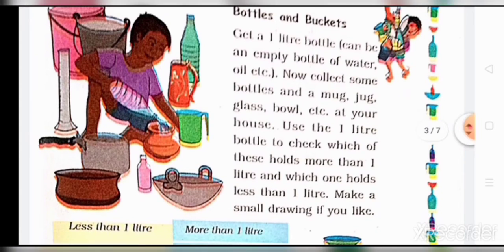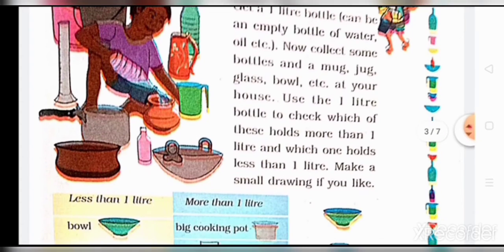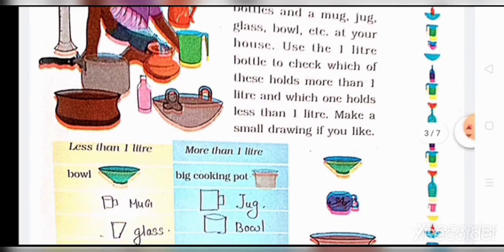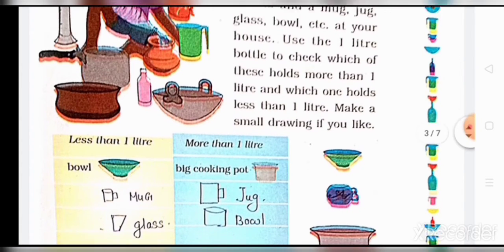Bottles and buckets. Get a 1 liter bottle. It can be an empty bottle of water, oil, etc. Now collect some bottles and a mug, jug, glass, bowl, etc. at your house. Use the 1 liter bottle to check which of these hold more than 1 liter and which ones hold less than 1 liter.